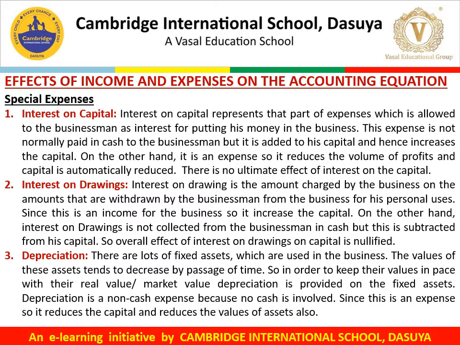On the other hand, interest on drawings is not collected from the businessman in cash, but this is subtracted from his capital. So overall effect of interest on drawings on capital is nullified. The third one is depreciation.